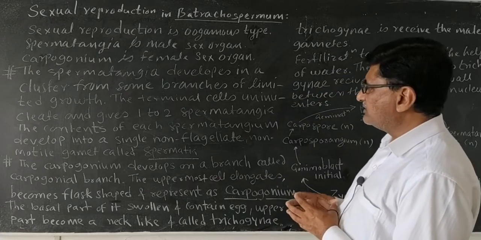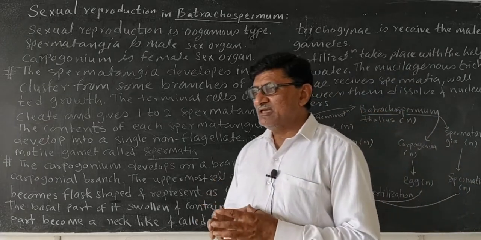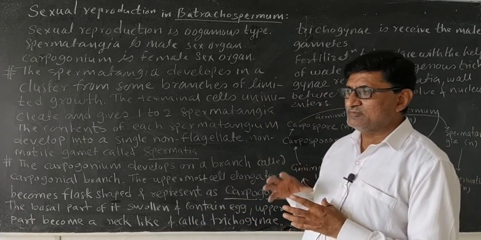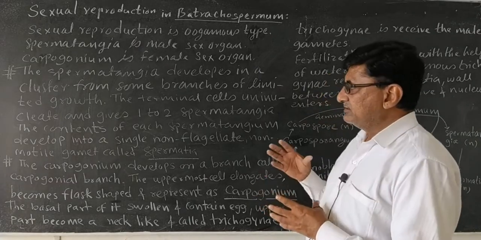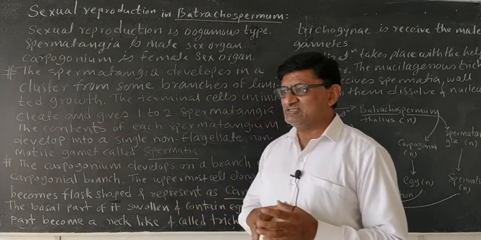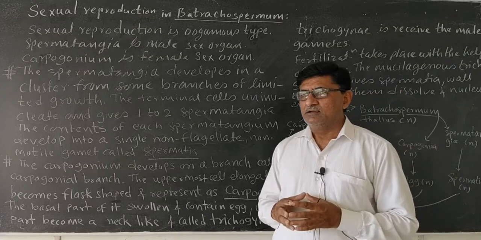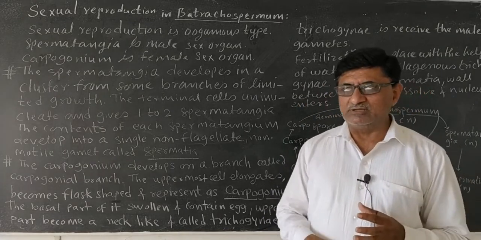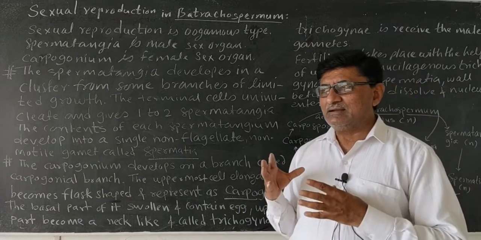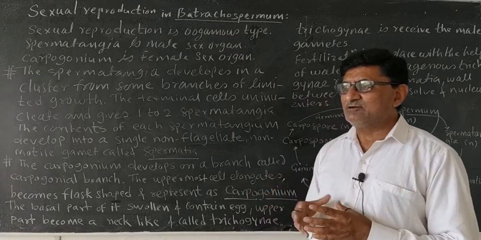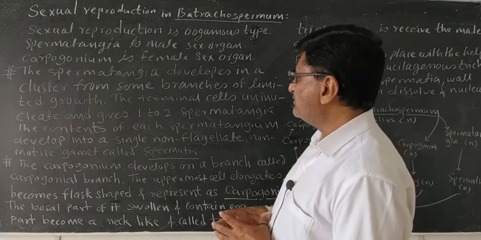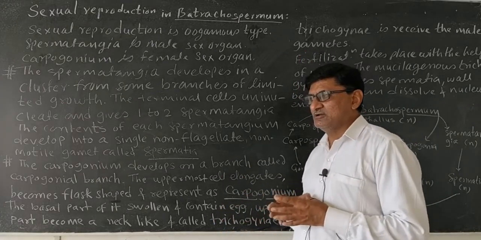In the case of Batrachospermum, the male and female reproductive organs are produced on the branches of limited growth. The male reproductive structure is called a spermatangium. These are produced on the branches of limited growth at their tip. The terminal cells of the branches of limited growth may get converted into spermatangia, which are nothing but the male reproductive structure or male sex organ.